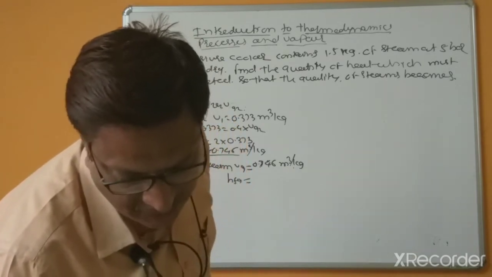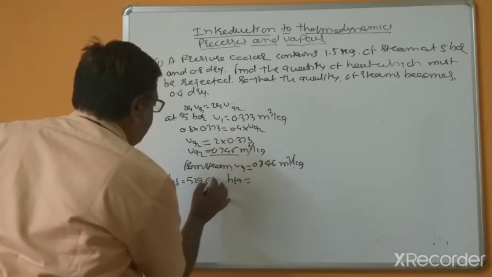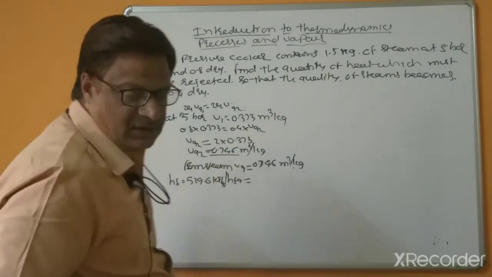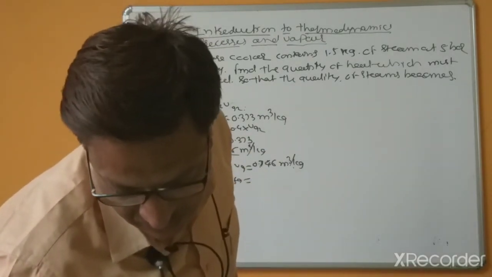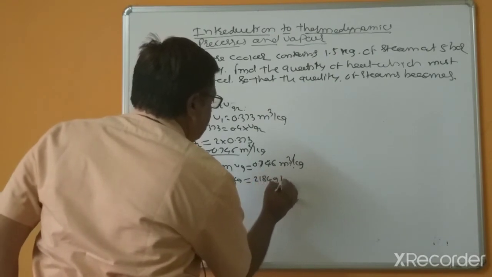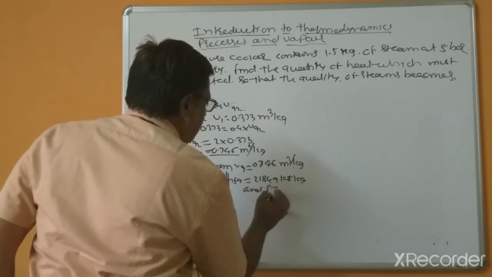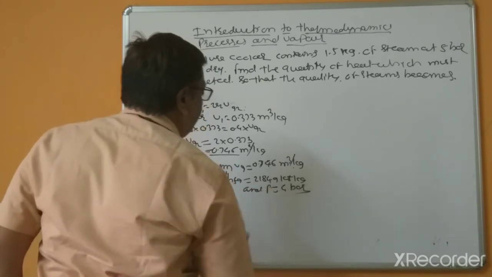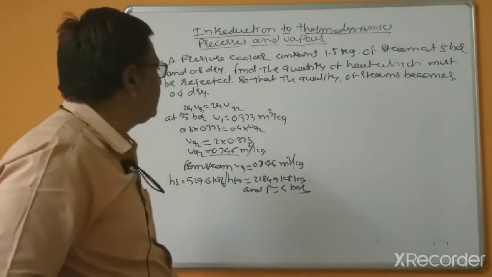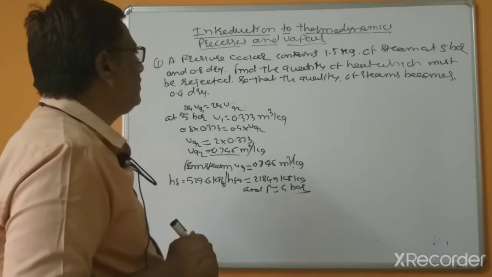Hf2 is 529.6 kilojoule per kg, and Hfg2 is equal to 2184.9 kilojoule per kg, and pressure P equals 4 bar. Previously that was 5 bar.